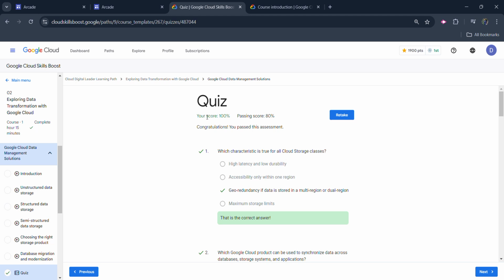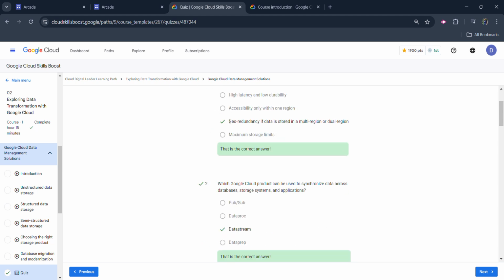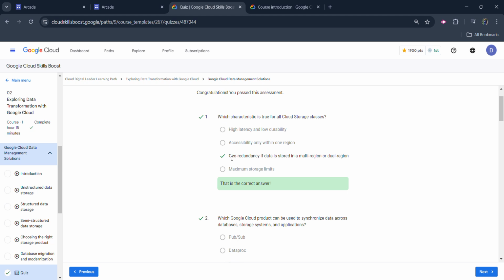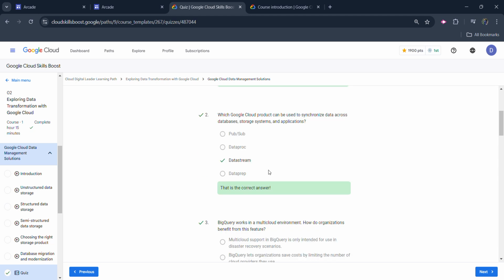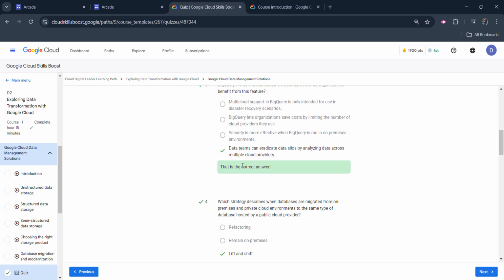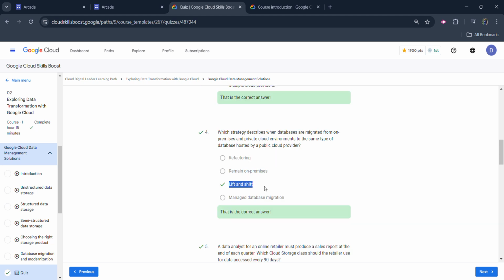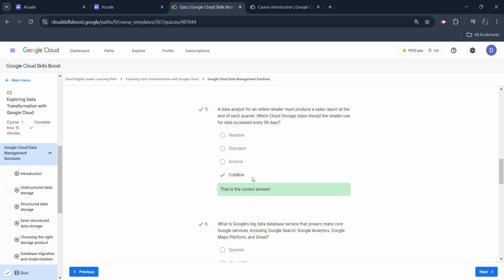Starting with the second quiz, I got 100% in this quiz, so that's good news. The answer for the first question is geo-redundancy if data is stored in a multi-region or dual region. For the second one, it's Datastream. For the third one, it's data teams can eradicate data silos by analyzing data across multiple cloud providers. For the fourth one, it's lift and shift. For the fifth one, it's Coldline.